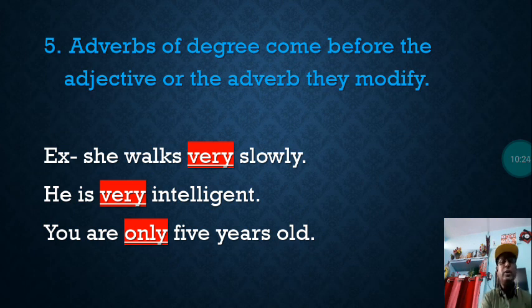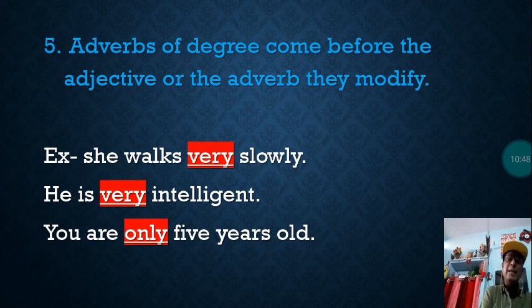So in this sentence you can see very is the adverbs of degree, modifying another adverb in the sentence. She walks very slowly. How slowly? How much slowly? The answer will be very slowly. So this very is modifying another adverb slowly.